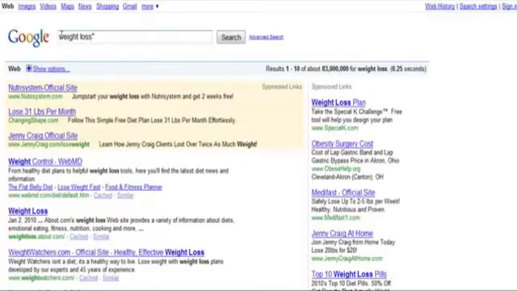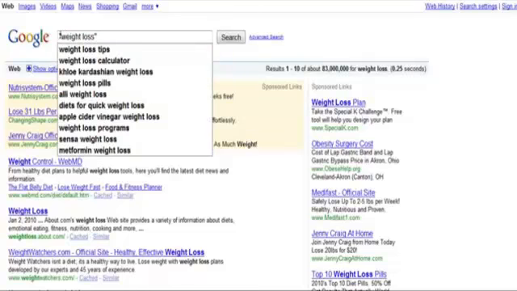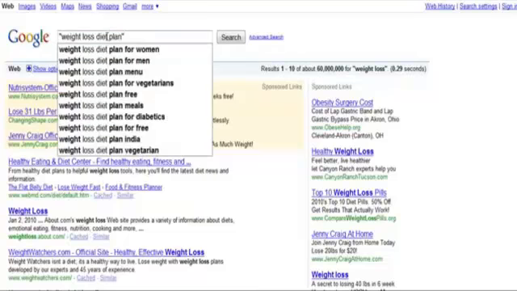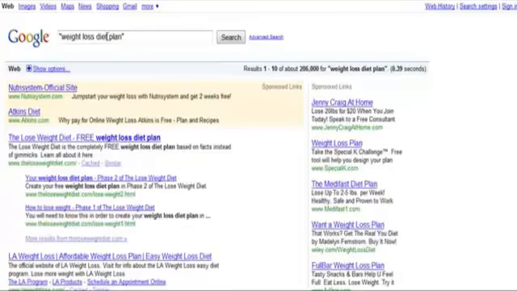Now if I put that into quotation marks, that still is going to show 60 million some sites competing for that phrase. Now if I do something like the phrase, weight loss diet plan, for example, the results get quite a bit better just by doing that. Notice now it's clear down to 206,000 competing sites for that phrase. Now even though this keyword phrase gets less searches, I have a much better chance of getting traffic for it than just going after weight loss.